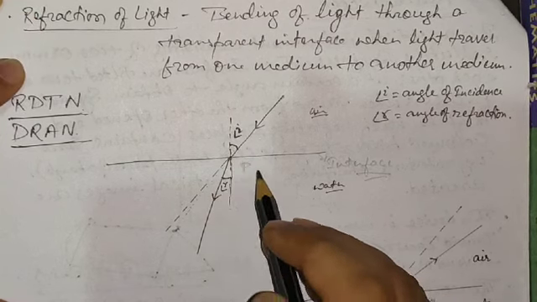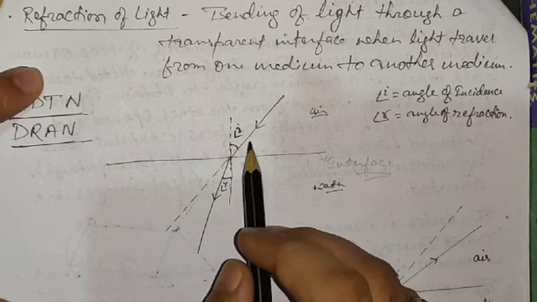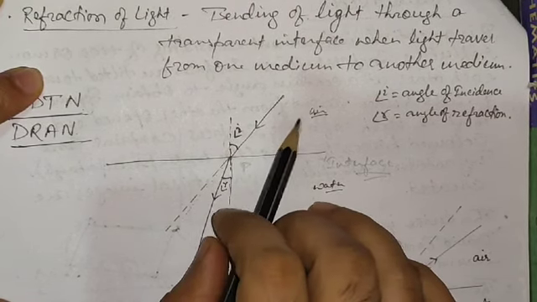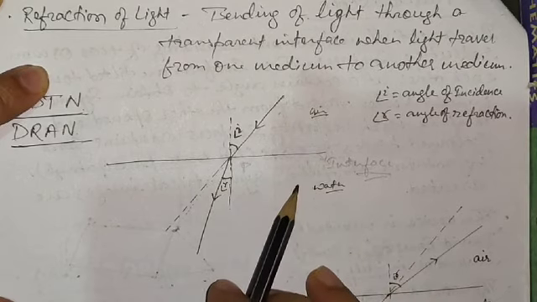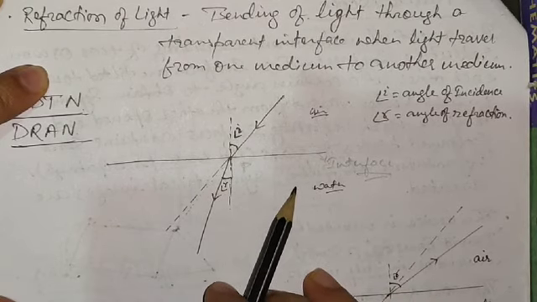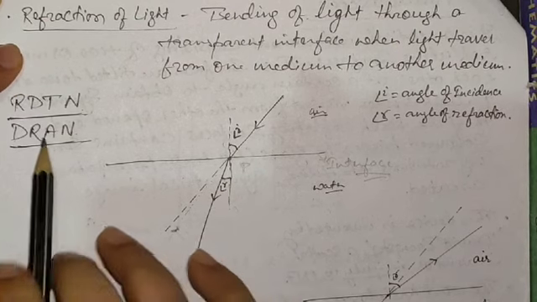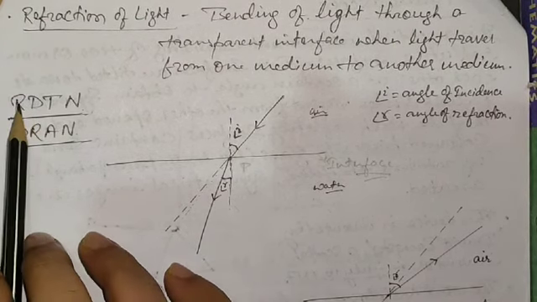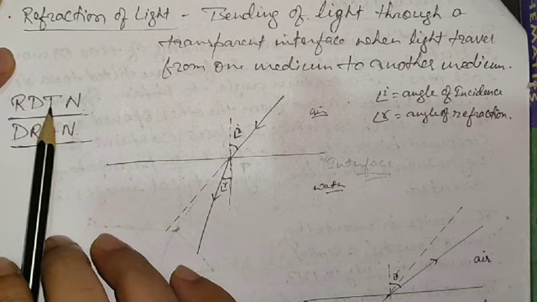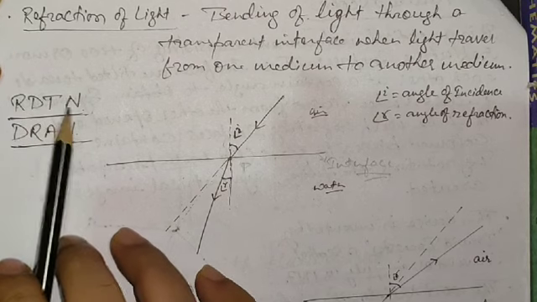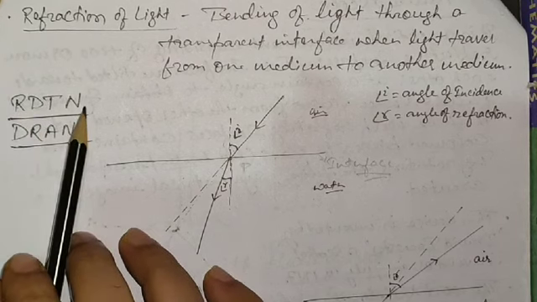This bending is just happening because of the difference in the speed of light. In this first medium, the speed of light is more. In the second medium, the speed of light is lower. That's why this bending is occurring. So when the light ray travels from a rarer medium to a denser medium, it will bend towards the normal. So this is a short form to learn this: rarer to denser, towards the normal.